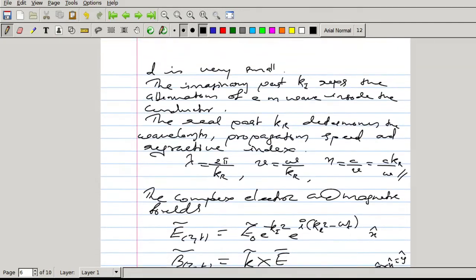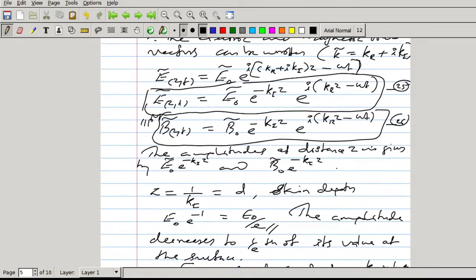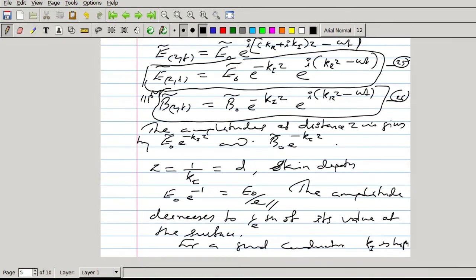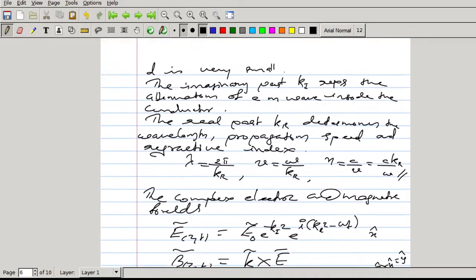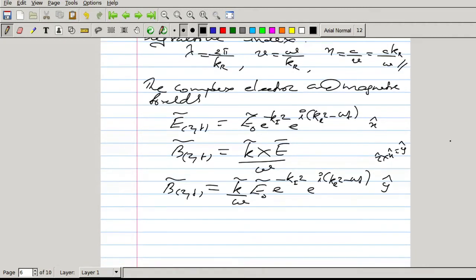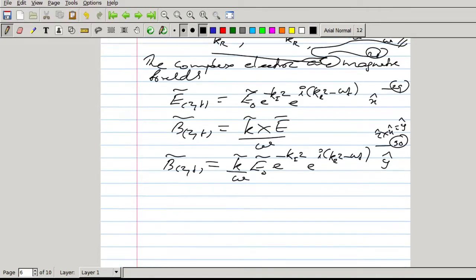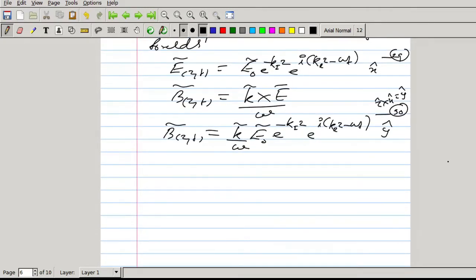So this is equation number 26 and this one is 27. All these equations are 28, and this one 29. This equation is equation number 30. So these are the electric and magnetic field vectors.